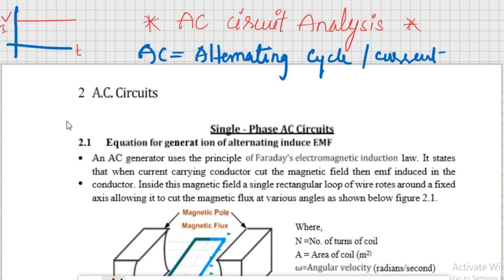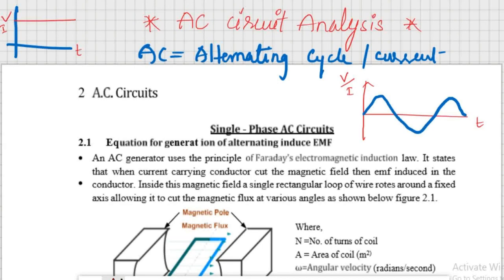But when it comes to AC, alternating cycle or alternating current, there will be a change in magnitude of that variable, AC voltage or AC current, with respect to time. That means it keeps changing from one value to another value as time progresses. So this is what AC means. DC voltage or DC current is fixed with respect to time, whereas AC voltage or AC current are changing with respect to time. So this is an alternating quantity of voltage or current.